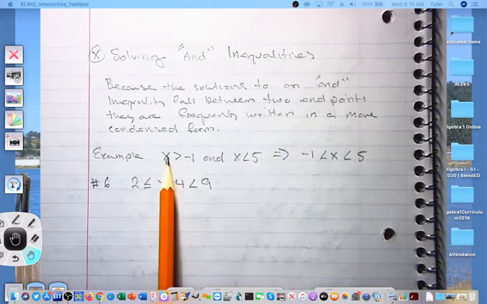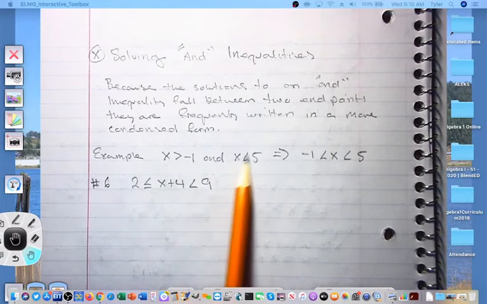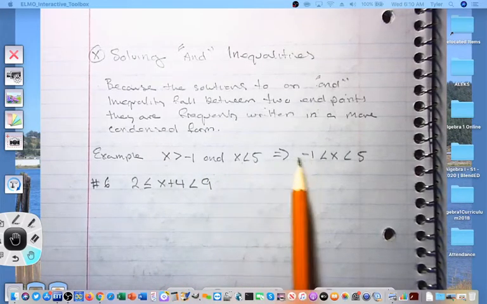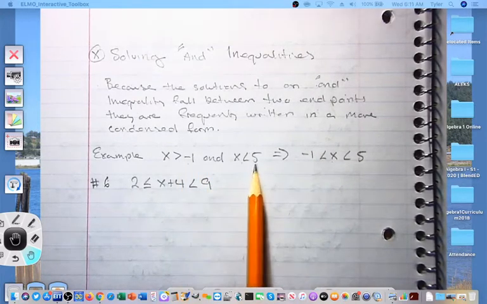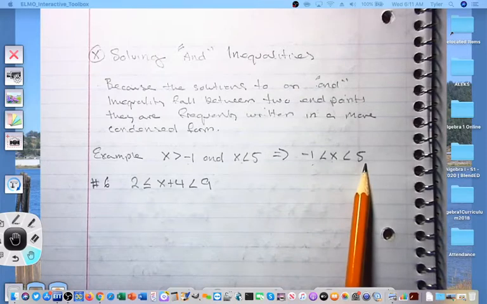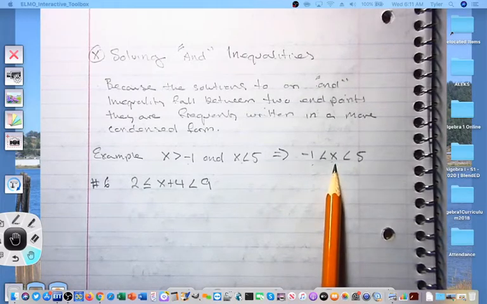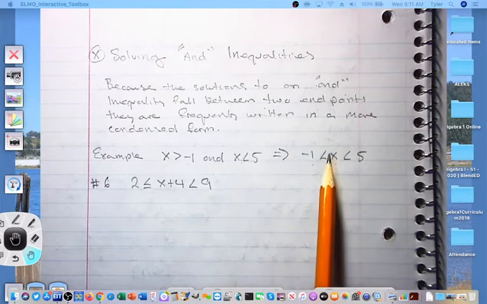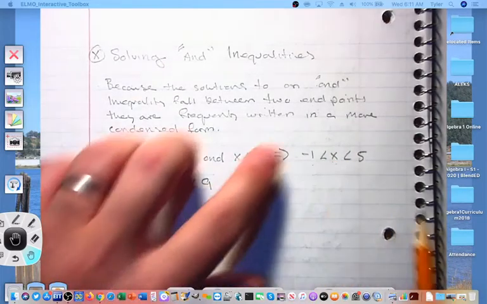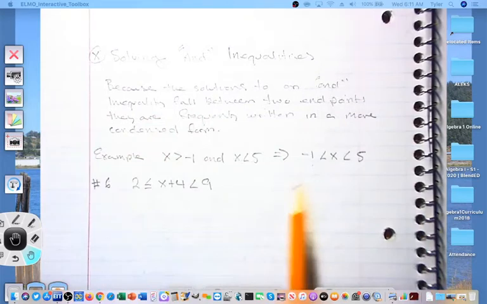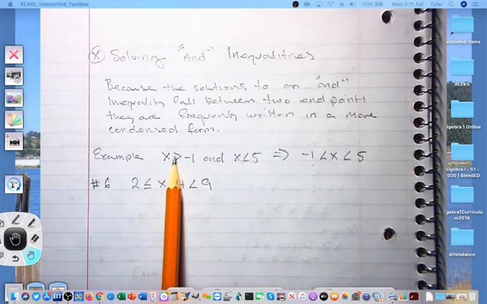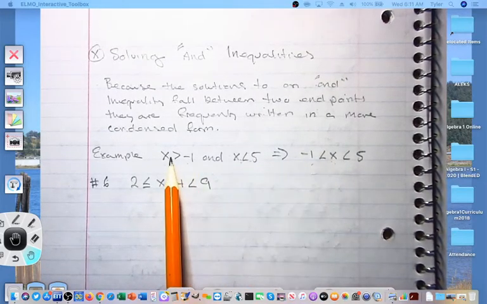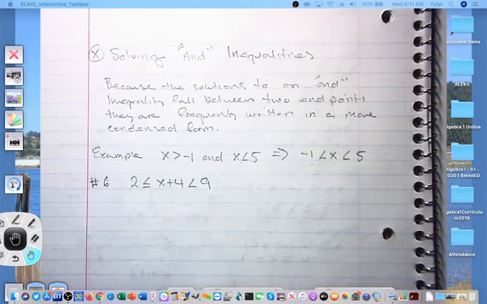Here they are separate. x is greater than -1 and x is less than 5. This can be rewritten with a single x. Just put the numbers in order as they would fall on a number line. -1 is further to the left than 5 on a number line. Put the x in between. One of your two inequalities will look the same as it does, x is less than 5. The other one will have to be pancake flip-flop. Just make sure that either the alligator mouth or the arrow remains pointing towards the x as it is in the original. So the open alligator mouth faces the x in this case as well.